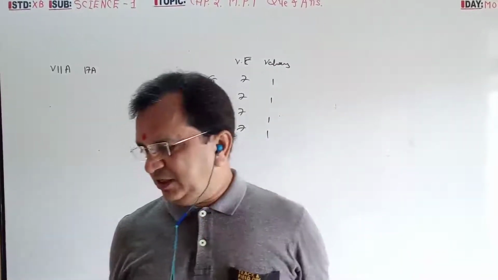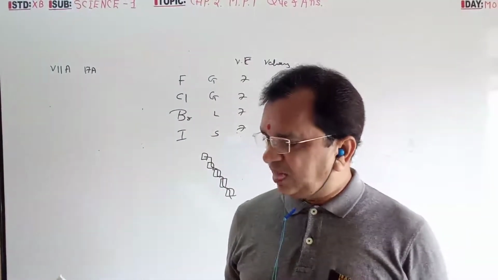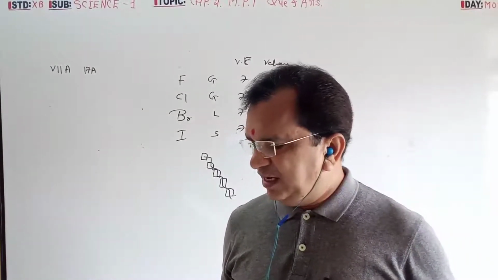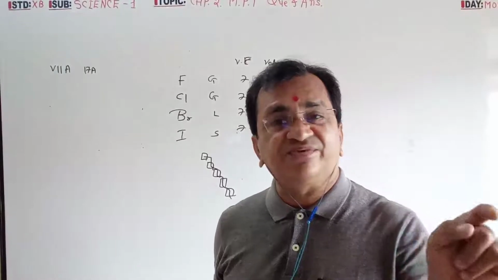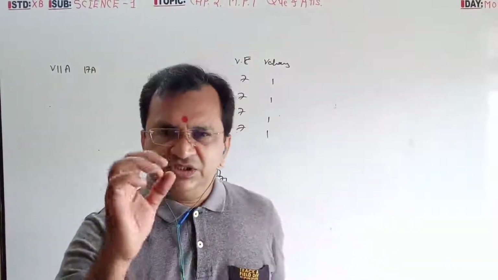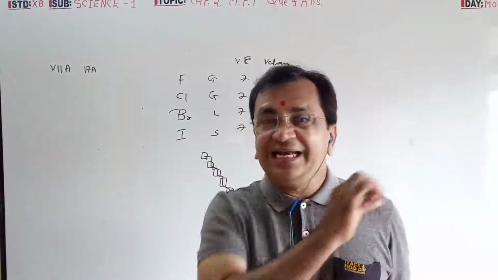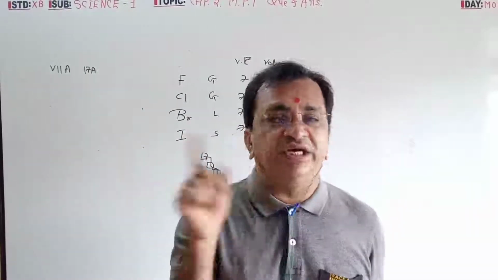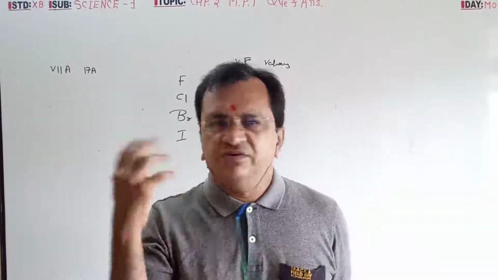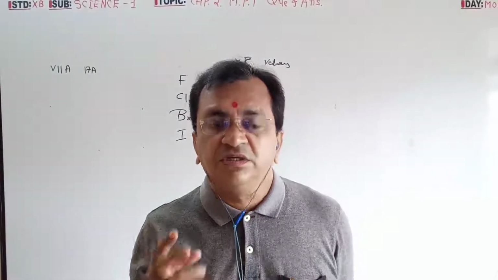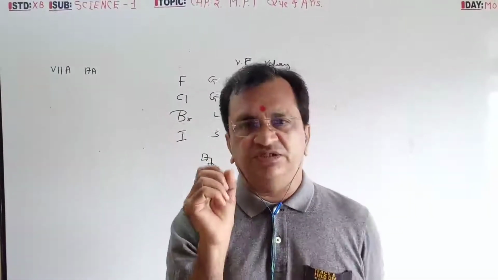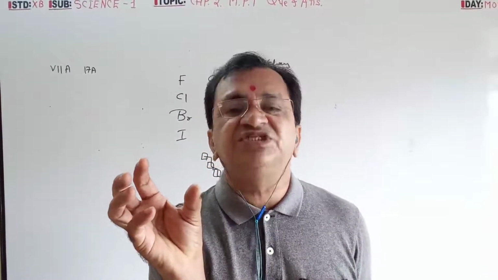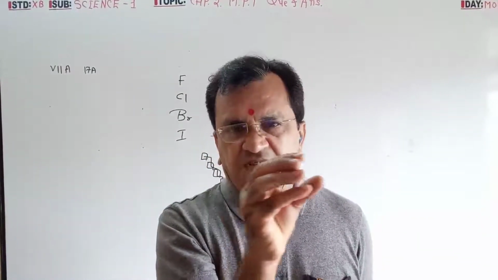Very important question, question number 7A. Atomic radius goes on decreasing from left to right. You have to write very systematically. Left to right, the number of orbits will not change, but the number of electrons will change, so the attraction power will increase.